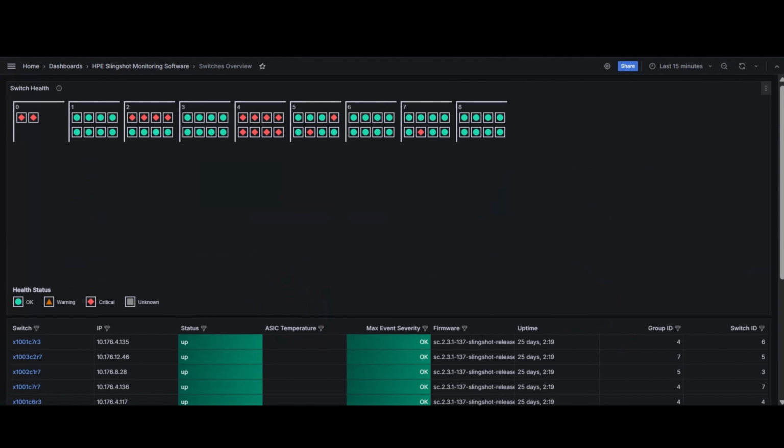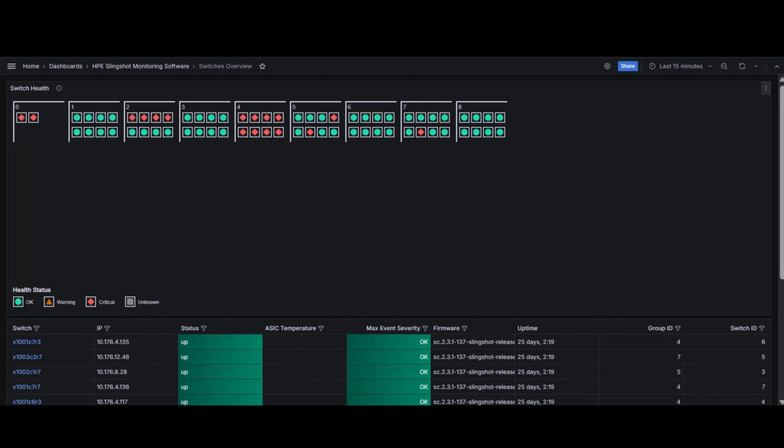Once redirected to the switches overview, the system admin is presented with a quick summary of switch health in a topological group-centric view. Each label 0, 1, 2, etc. represents a topological group, and within each group are individual switches. These squares are color-coded and shaped according to their health status of each switch, as shown in the legend below, making it easy to visually scan for issues.